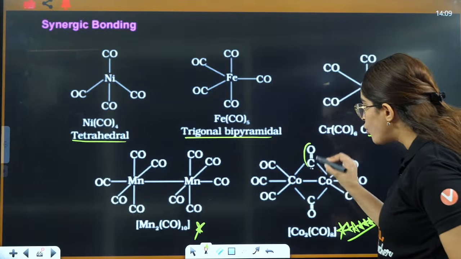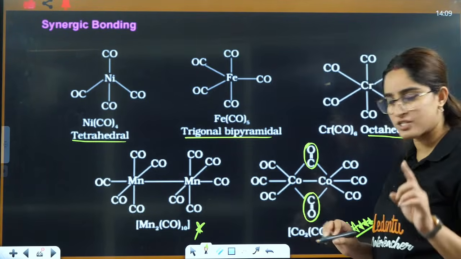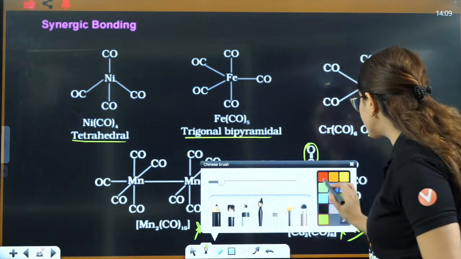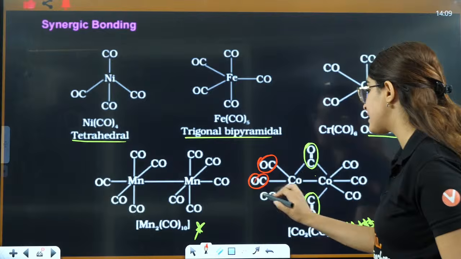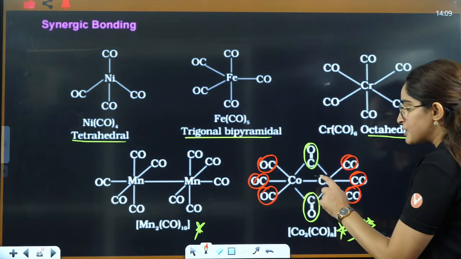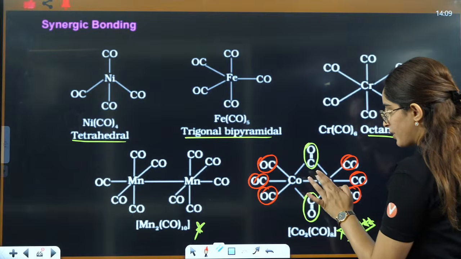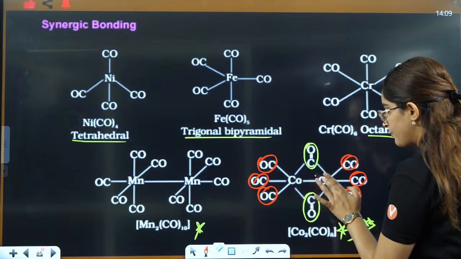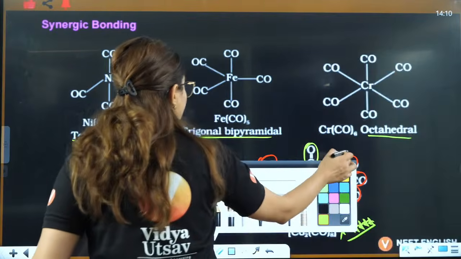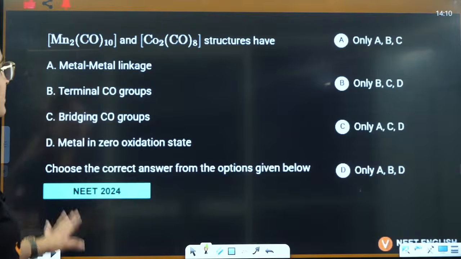There are two bridged ligands, this is forming a bridge, so two bridged carbonyls, and there are six terminal, 1, 2, 3, 4, 5, 6 terminal, and there is one metal bond as well. There is this metal bond here. So this is a very important structure. Directly from the structures they ask you the questions, right?